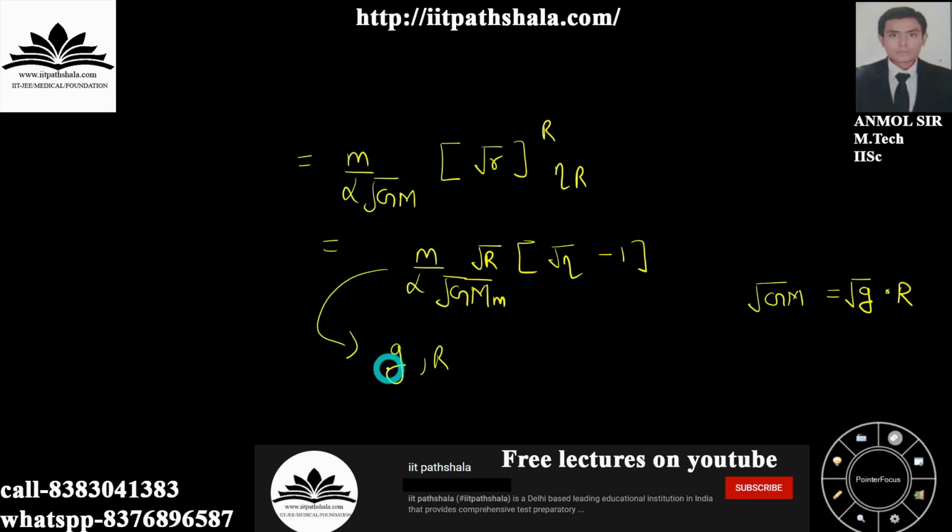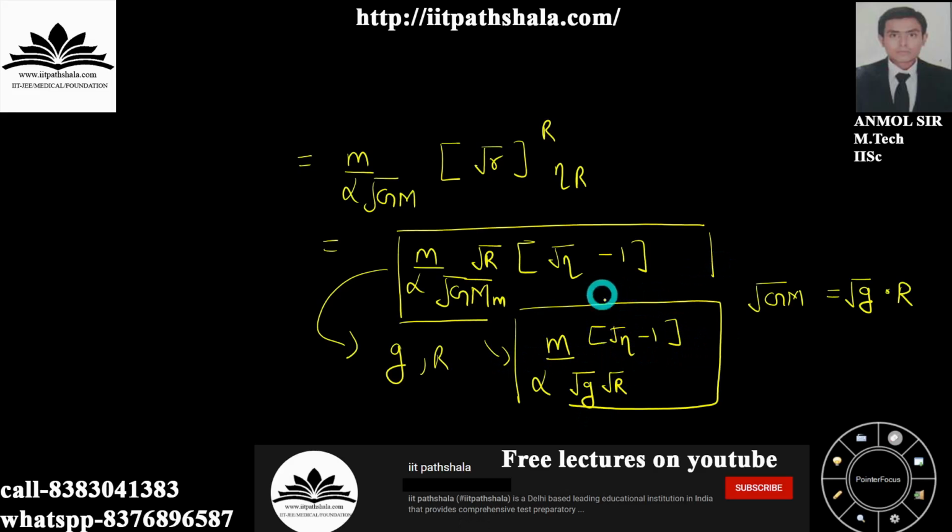So you can have the replacement over here and you will be having the following expression: m alpha under root g, under root r will be cut by this particular r over here, you will be having under root r under root eta minus 1. Okay, they can ask you any one of them. Okay, so you should be prepared.